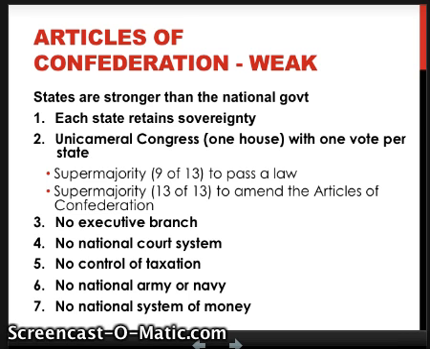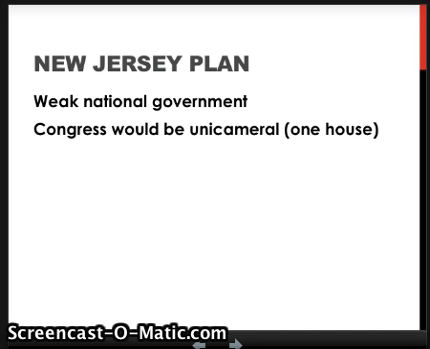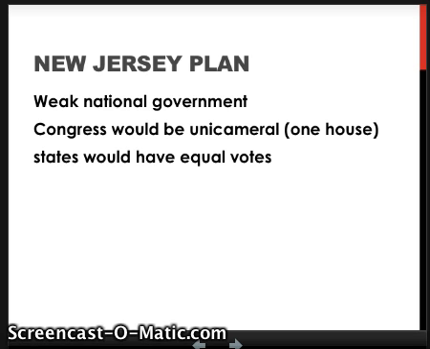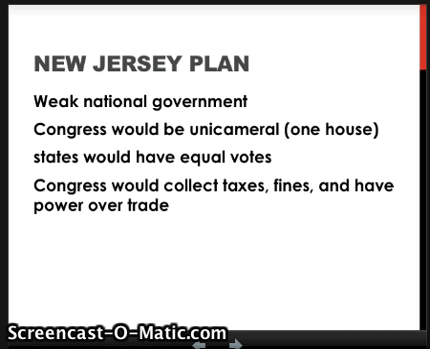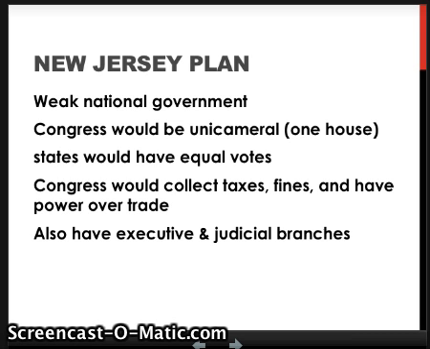The Constitutional Convention in Philadelphia is called, and 2 plans are presented. 1 is a New Jersey plan. Once again, they went with a weak national government. They wanted to keep it just like the Articles of Confederation with one house. The states would have equal votes. Again, you don't see many changes except this one. Congress would be able to collect taxes and fines and have power over trade. And they would also add an executive and judicial branch. So they did have some changes, but not very many.